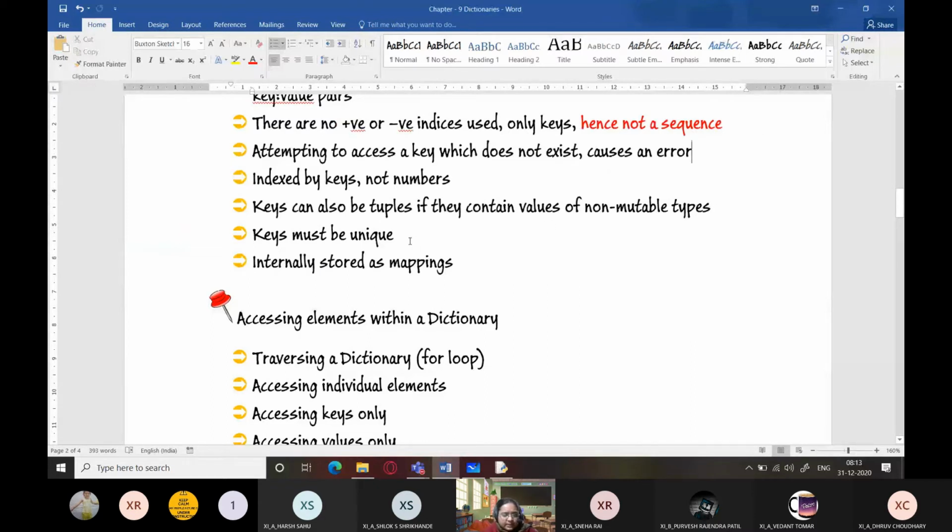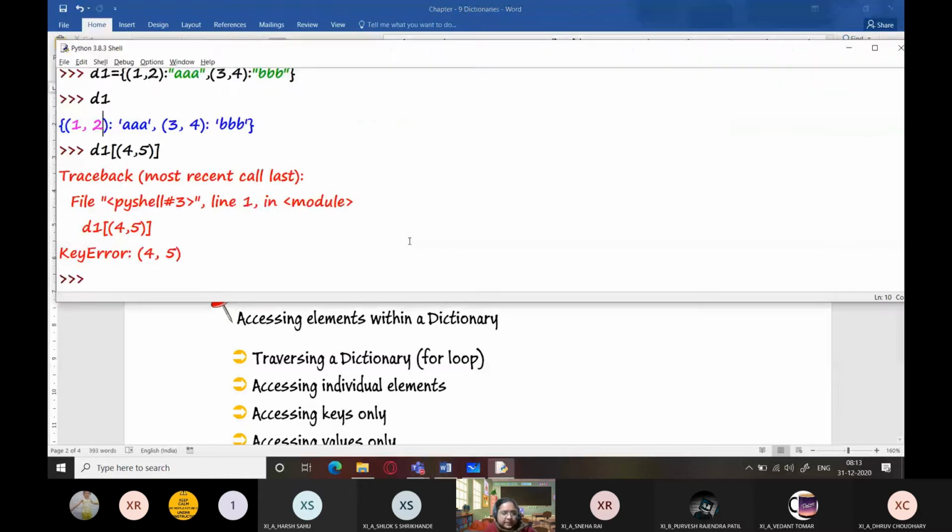Keys must be unique. You cannot have more than one key in the same dictionary which is the same. Keys have to be unique, but values can be different. Like if I try to create a phone book here, so I have given a value like Amit.